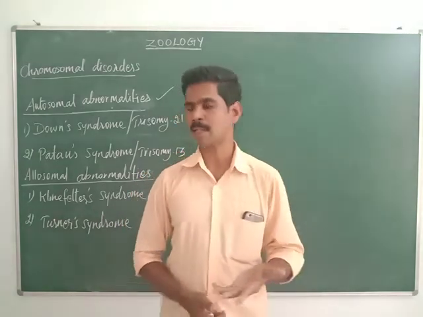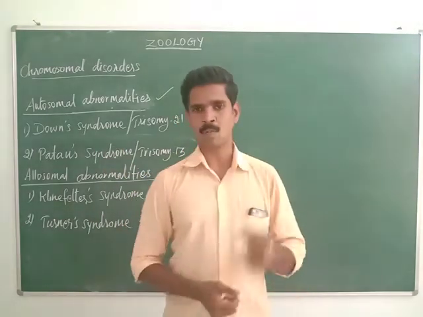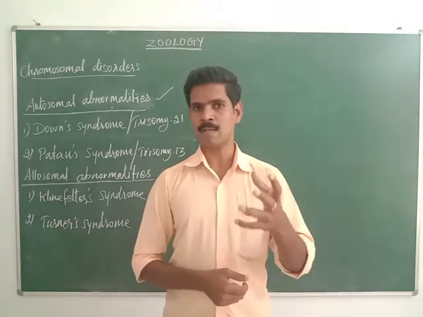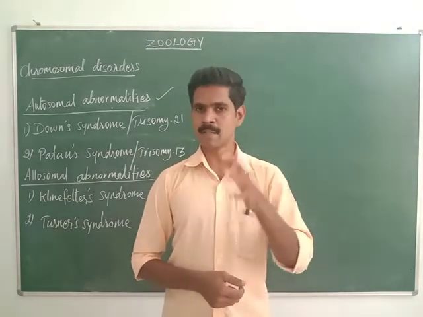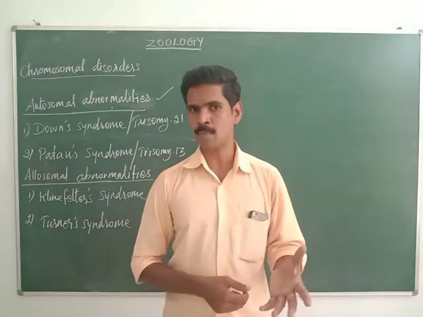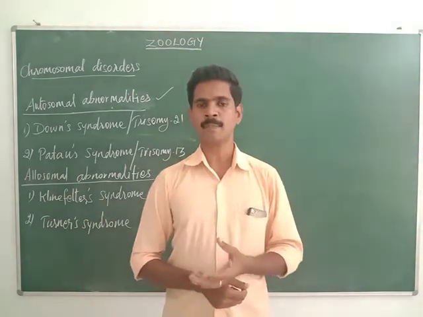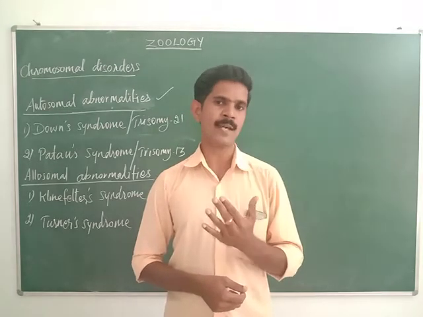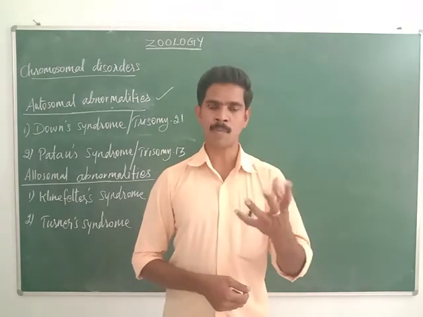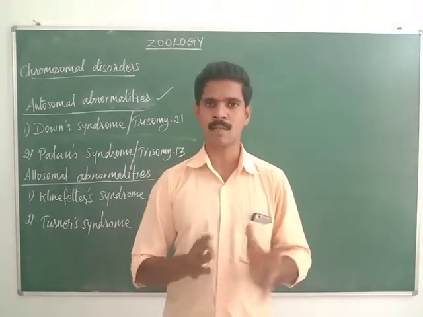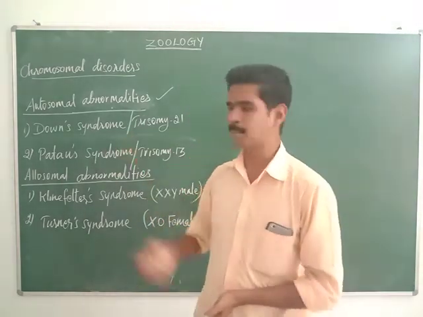Once again, I repeat the characters of these people. The first, I said, they are mentally affected. Their mental development is very poor. Their central nervous system development is also very poor. More space is present between the two eyes. Then the nose is very flat and the mouth is always opening, constantly opening, and the tongue is protruding outside. So these are the characters of the affected people.